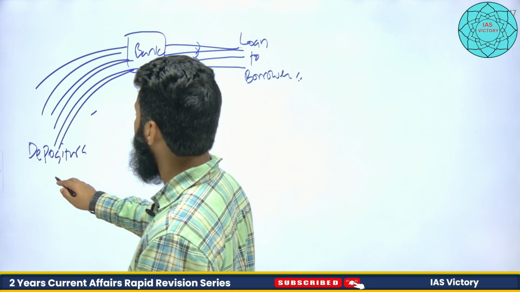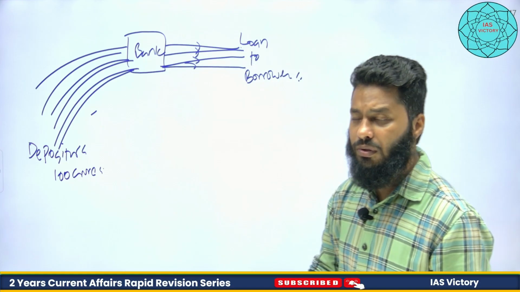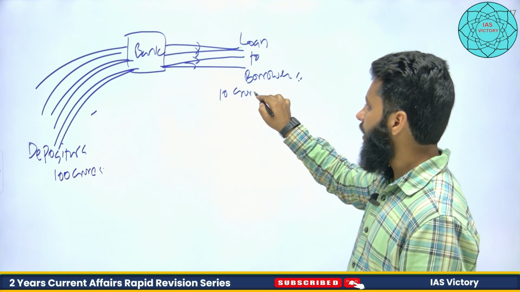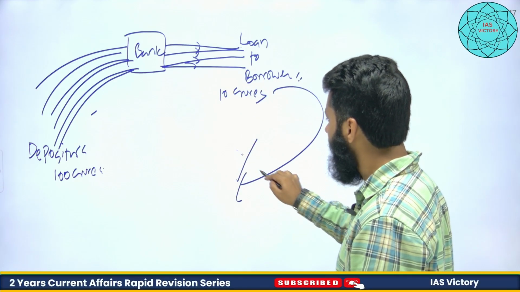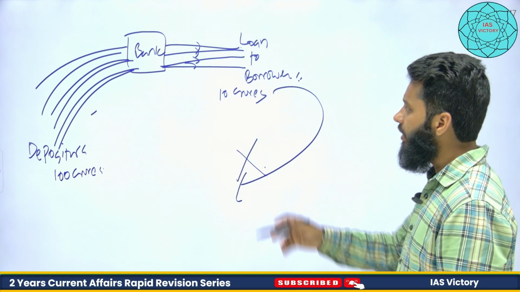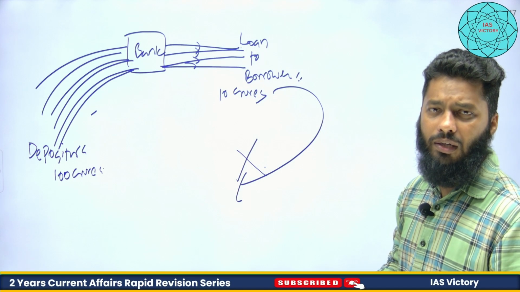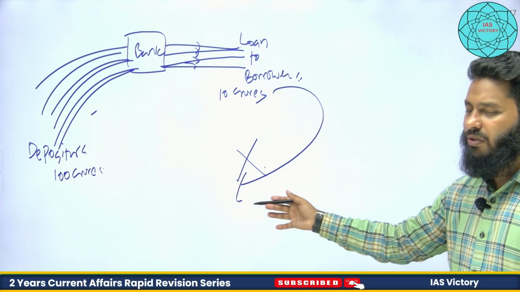Suppose the entire deposit is 100 crores, and this bank has extended a loan of 10 crores, and this 10 crores has not come back, because these borrowers have defaulted. So now they are not paying their EMIs, or they are not paying their principal amount, interest, etc. So this money has not come back to the bank.